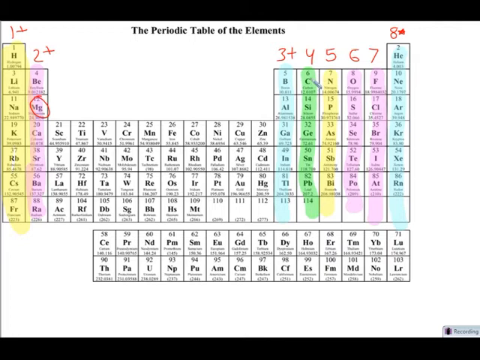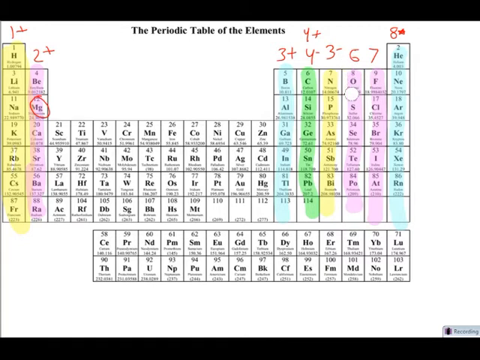Group 14 has 4 outer electrons. It could either gain 4 or lose 4. If it loses 4 electrons, it'll be plus 4. If it gains 4 electrons, it'll be minus 4. Now it gets a little bit tricky here. Things in group 15 have 5 outer electrons. So instead of losing 5, it's easier for them to steal 3, or gain 3. If they gain 3 electrons, they're all going to have a minus 3 charge. And we'll come back and look at one of those.